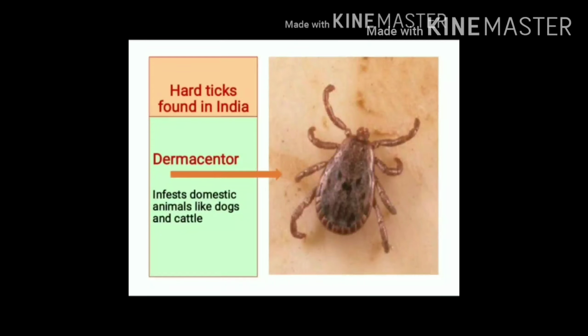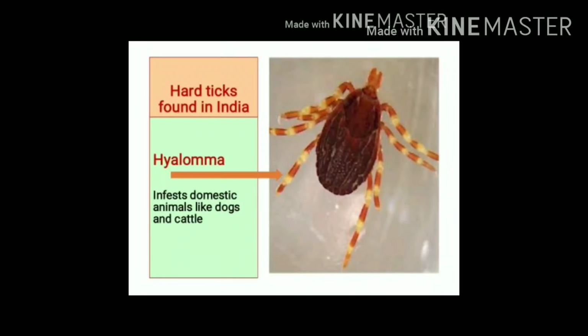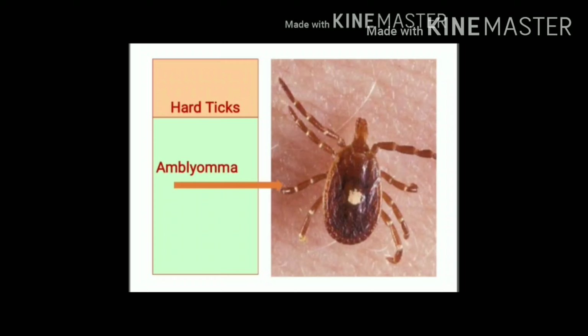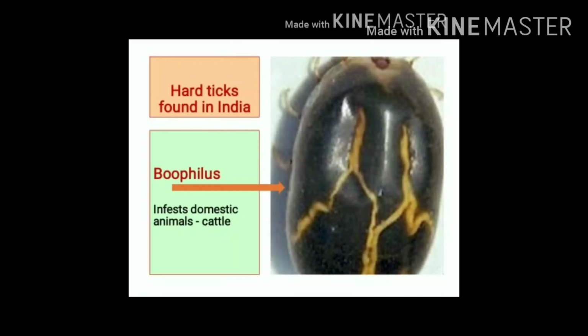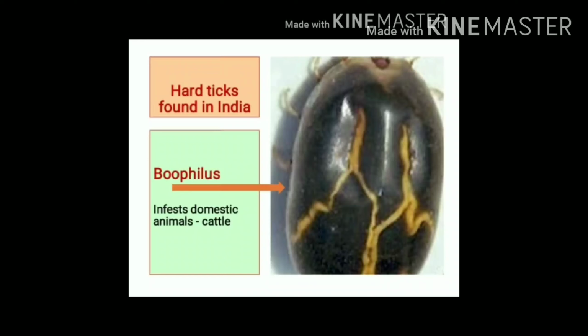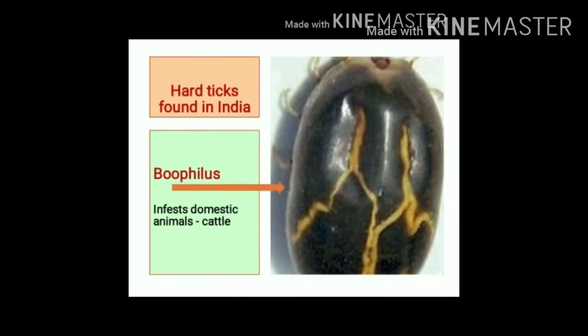Let's see different types of hard ticks that we can find in India. In this image, you can see Dermacentor. This hard tick commonly infests domestic animals like dogs and cattle. In this slide, you can see another hard tick, that is Hyalomma. It also commonly infests domestic animals, dogs and cattle. This is Amblyomma hard tick. It is Boophilus hard tick. We can commonly find it on cattle.